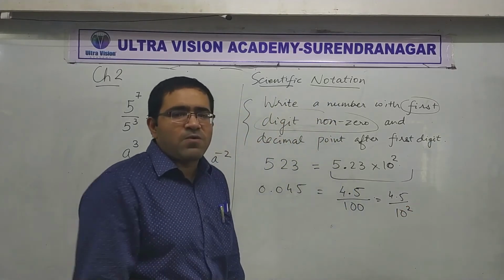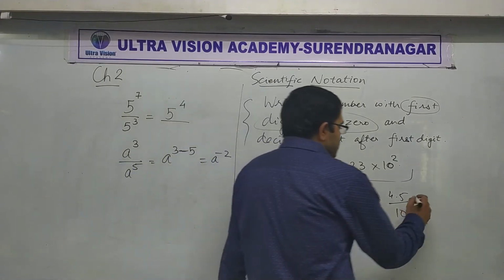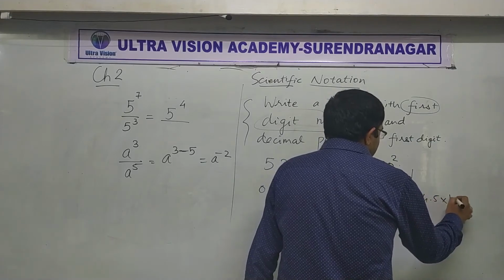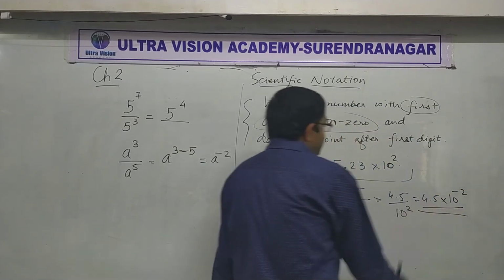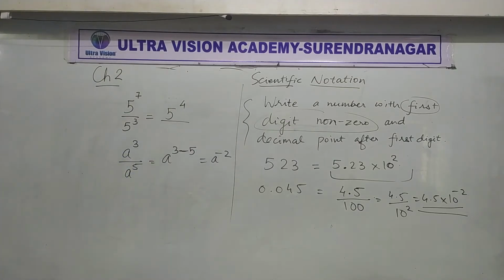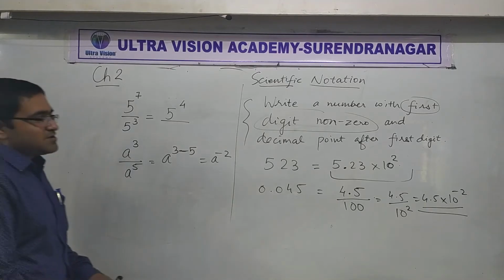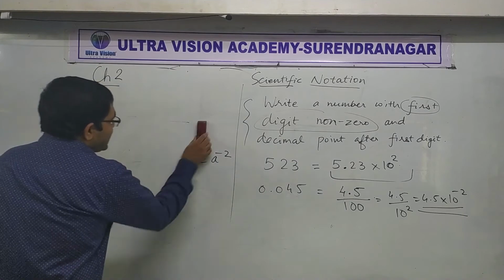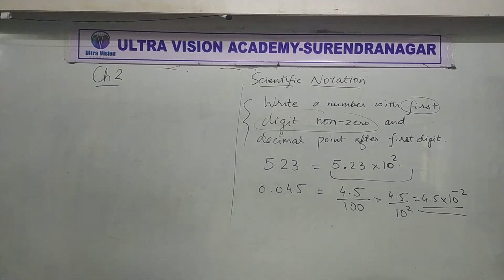And when there is a power in the denominator and you take it to the numerator, it becomes a negative power. I hope you remember that rule. So that's how we get 4.5 into 10 raised to minus 2. Don't worry, we will have so many examples. And I'm also going to give you a lot of homework based on this today.